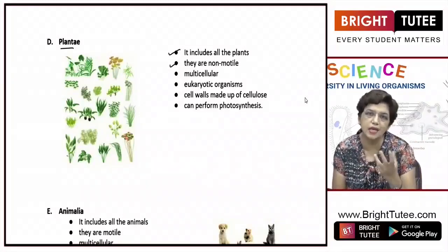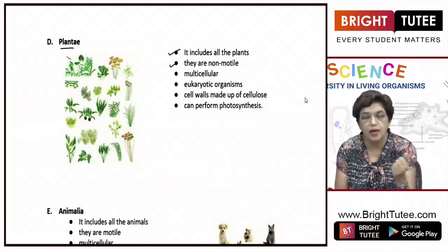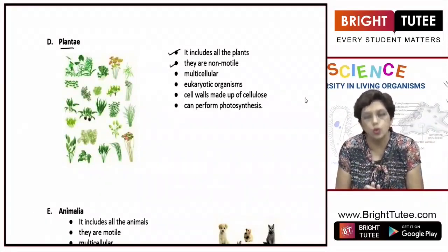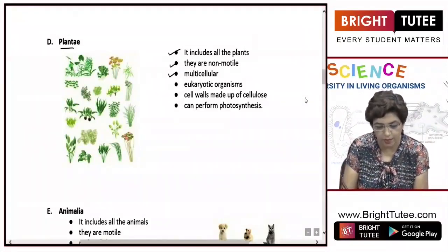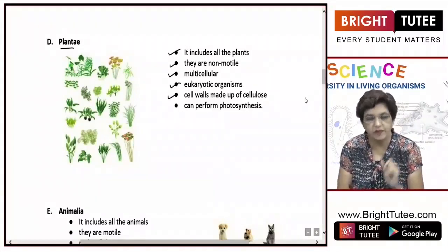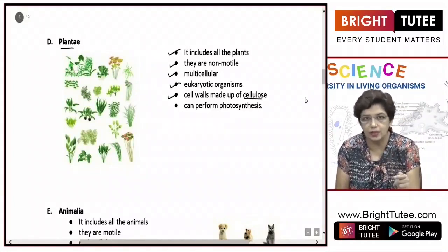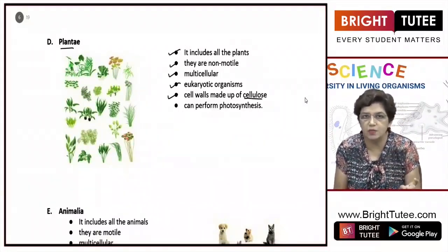Although plant parts can move, like the sunflower facing towards the sun, as a whole there is no locomotion. All of them are multicellular and eukaryotic. All the cells have a cell wall which is made up of cellulose. I just told you that under the kingdom fungi, the cell wall is made up of chitin.